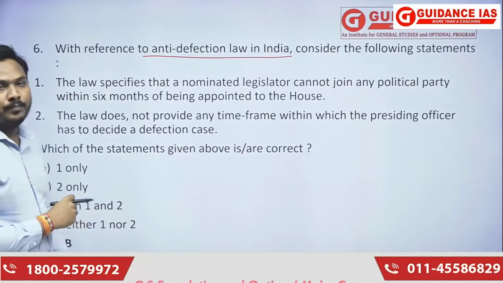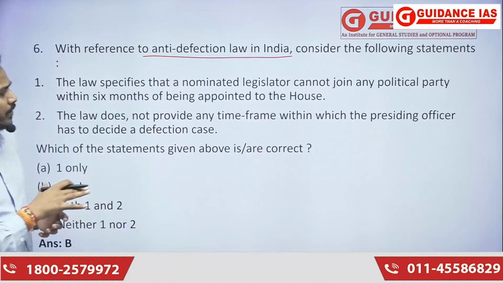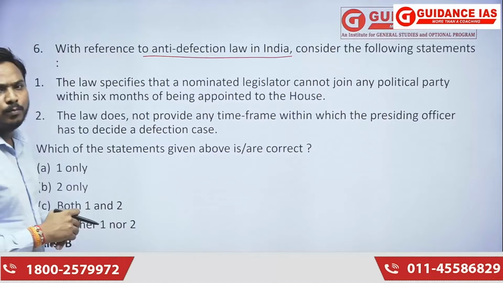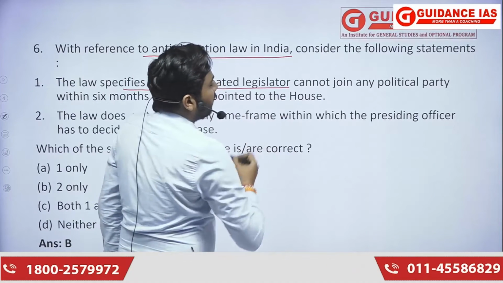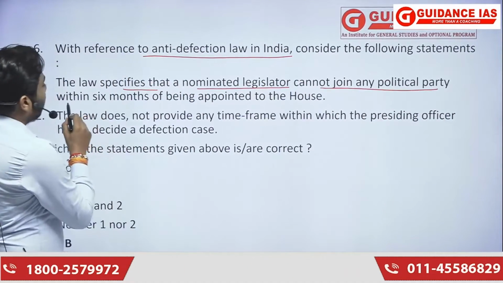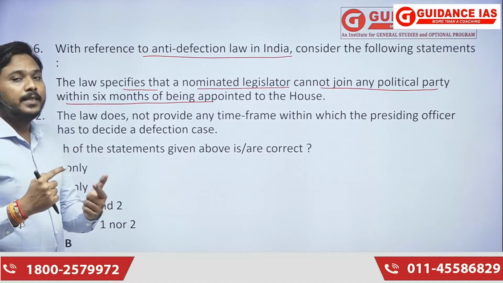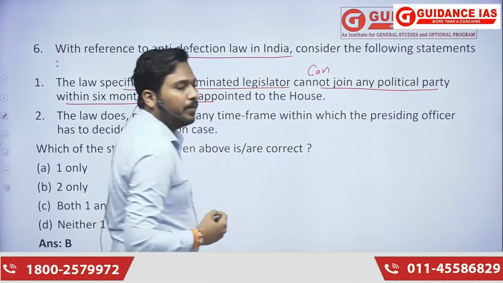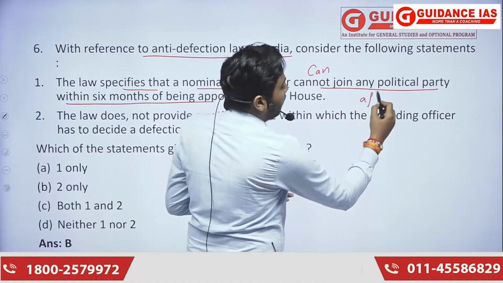Next question is question number 6, related with anti-defection law. Clear? So anti-defection law, again 2 statements are there, 1 and 2. Simple questions are there from the polity section. It specifies that a nominated legislator cannot join any political party within 6 months. But that is not the case. Clear? He can join a political party within 6 months, but he cannot join after 6 months.